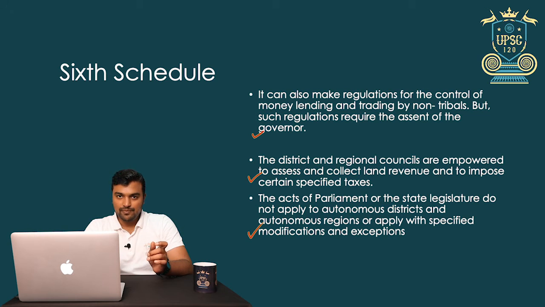In both cases, the law made by the state or center does not apply as such, or can be applied with special modifications to fit local traditions. That is a commonality, and it is decided by the governor.